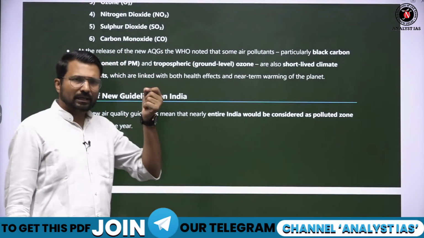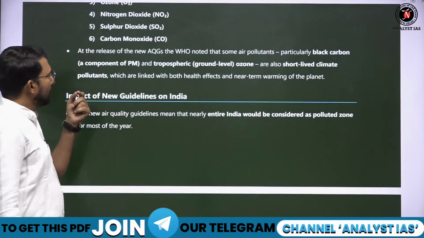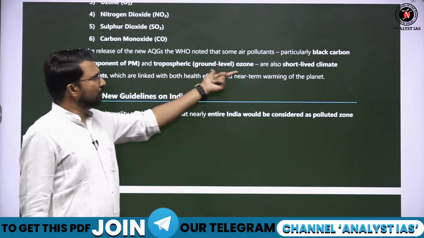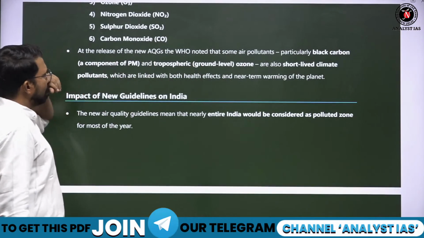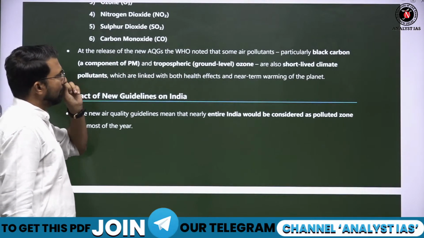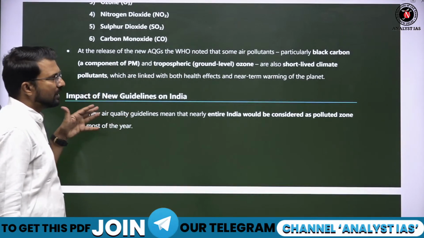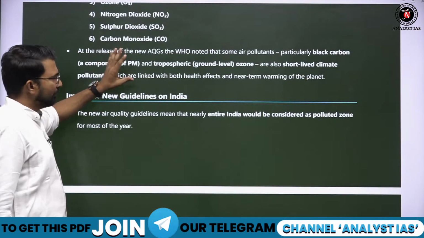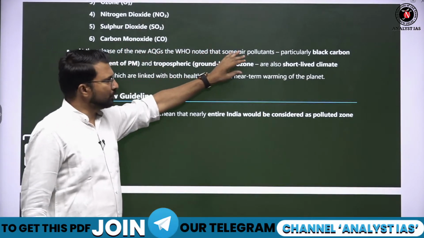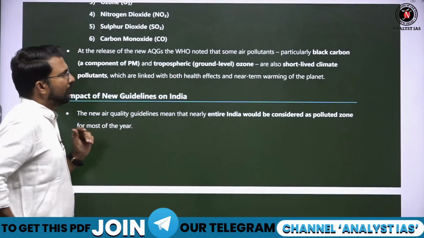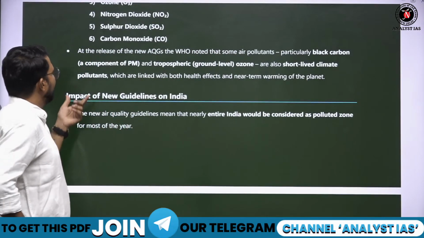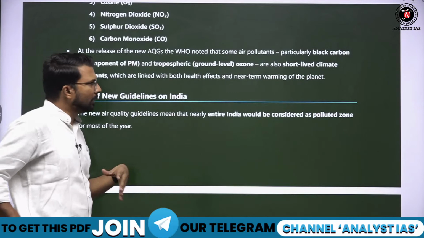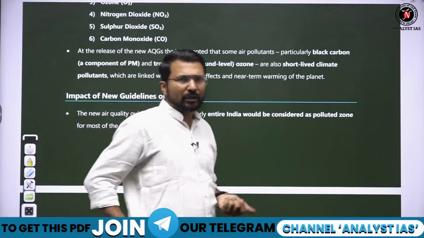So black carbon particle is also PM particle. And tropospheric ozone. WHO noted that black carbon, a component of PM, and tropospheric ozone are short-lived climate pollutants which are linked with both health effects and global warming.